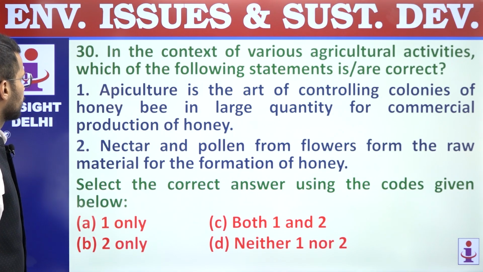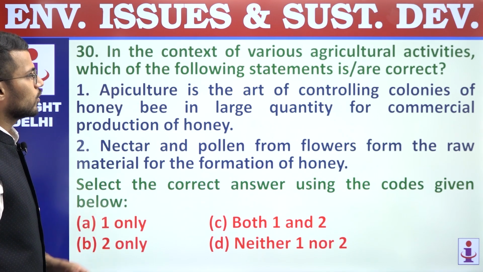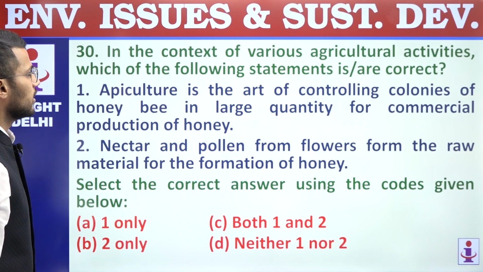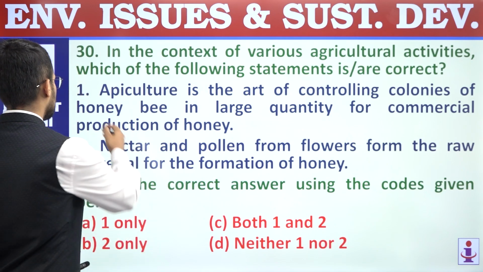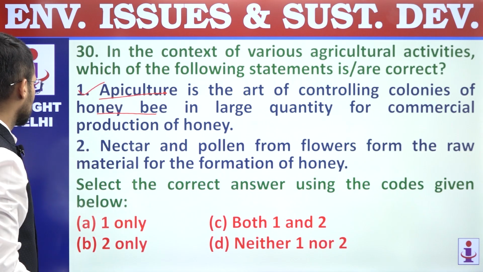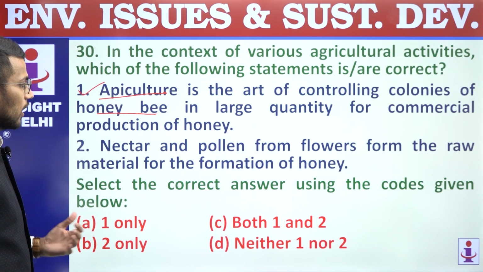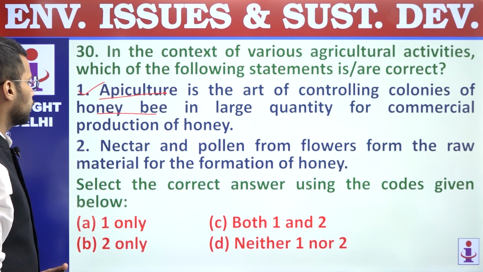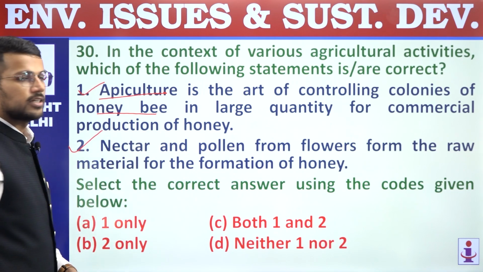Next, 30th. In the context of various agricultural activities, which of the following statements are correct? First, apiculture is the art of controlling colonies of honeybee in large quantity for commercial production of honey. So very simple statement, apiculture is about honeybee rearing to get honey. Second, nectar and pollen from flowers form the raw material for the formation of honey. Right? So this statement is also a correct statement related to